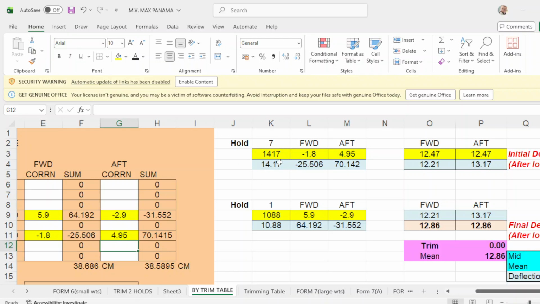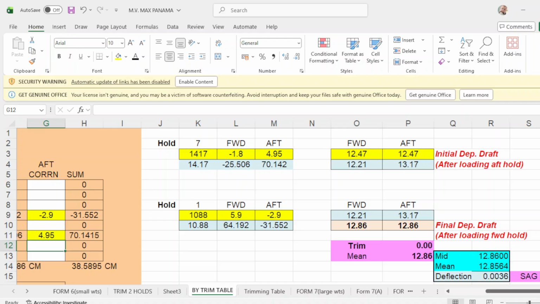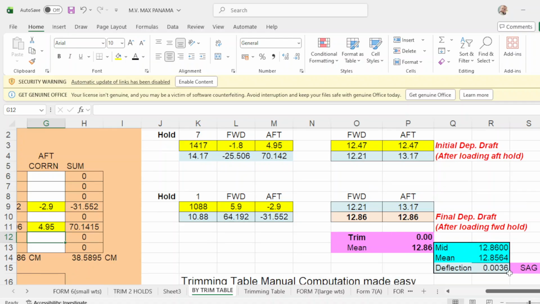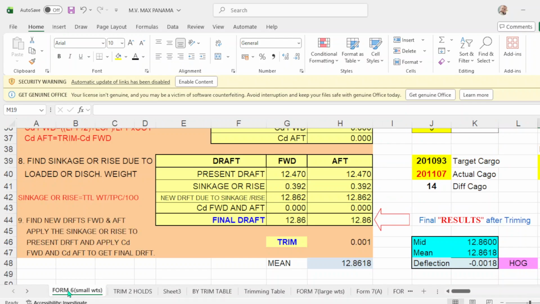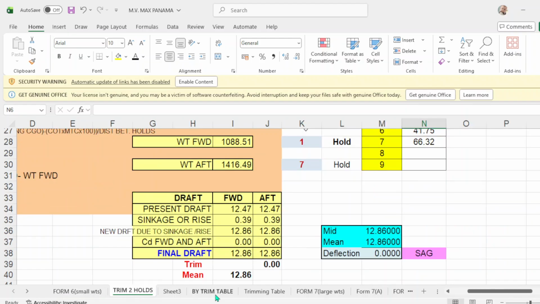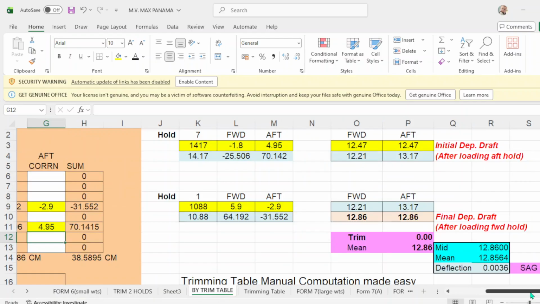After completing loading 1417, then you load 1088 in hold number 1. So after loading this figure of 1088, your final drop will be 12.86 forward. Up drop will be 12.86. Zero trim, our mean is 12.86, and here you have a zero deflection. Okay, so that will be form 6, even keel, trim holds 2, even keel, trim table is even keel.